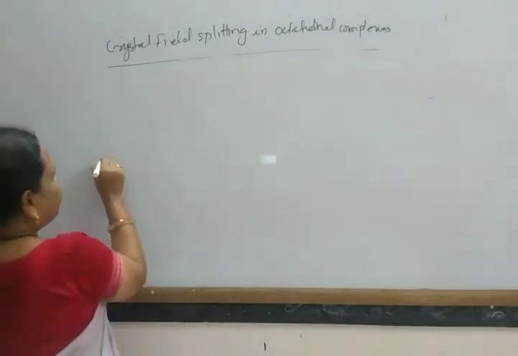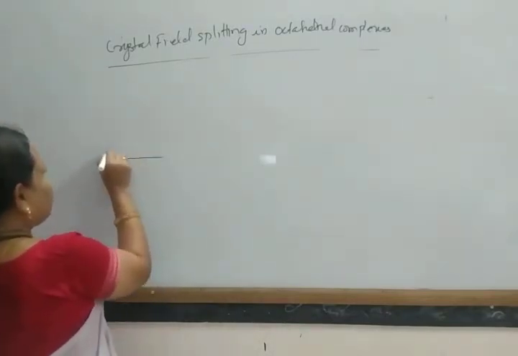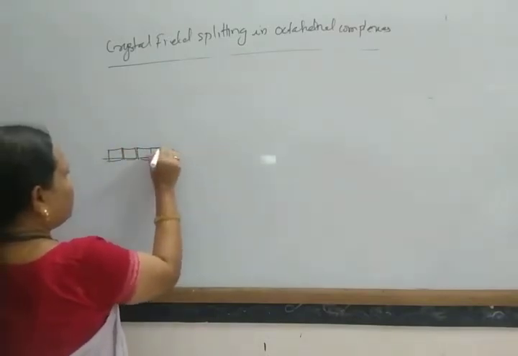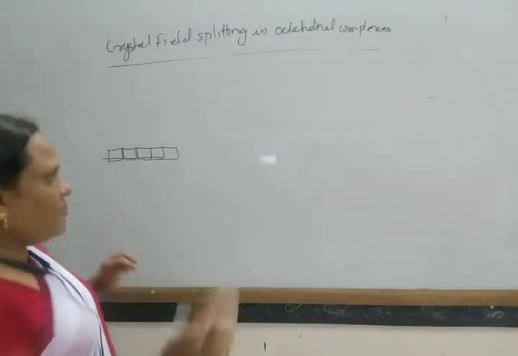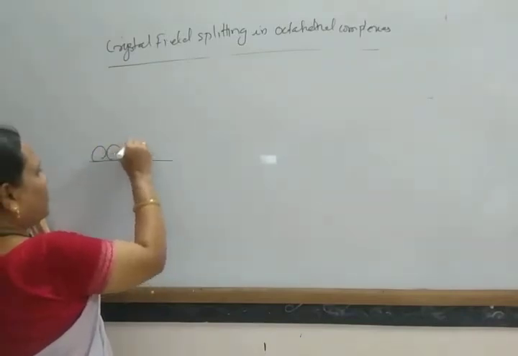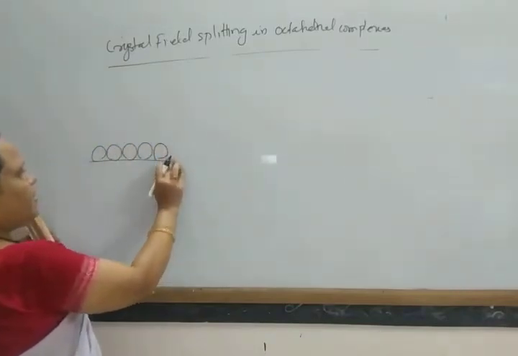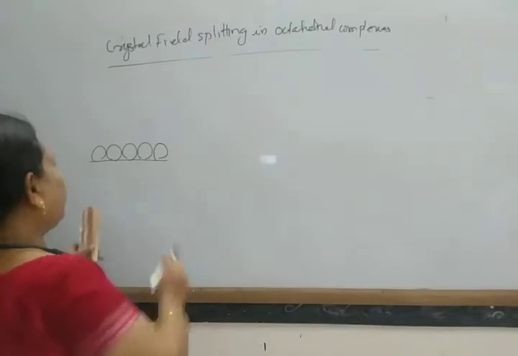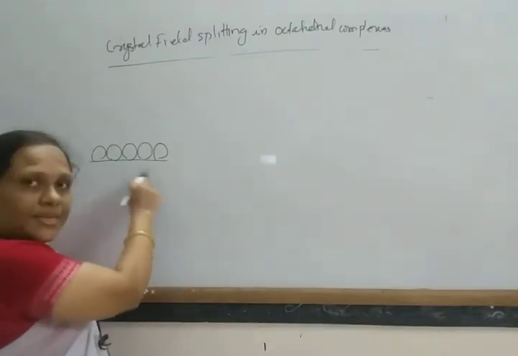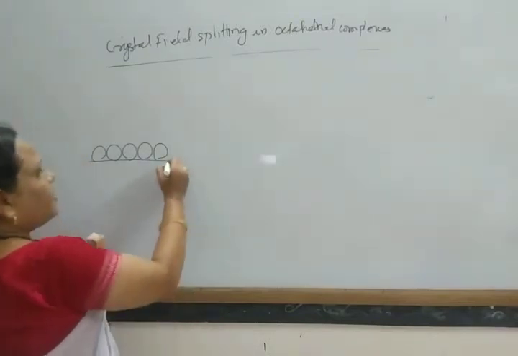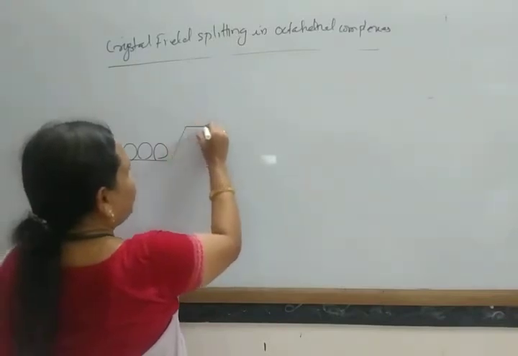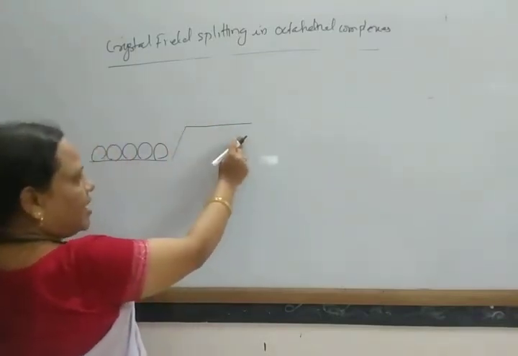So these are the 5 d orbitals, which instead of writing in a box diagram, I am writing in circle shape. So these are 5 d orbitals. They have a degenerate state, and when the ligands approach spherically symmetrically, they are excited to a slightly higher energy state.